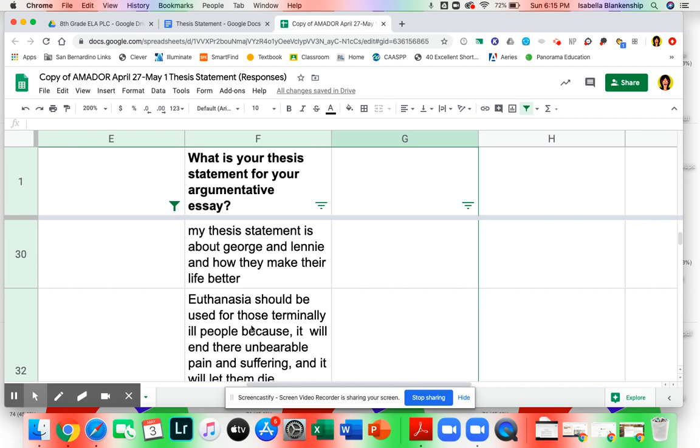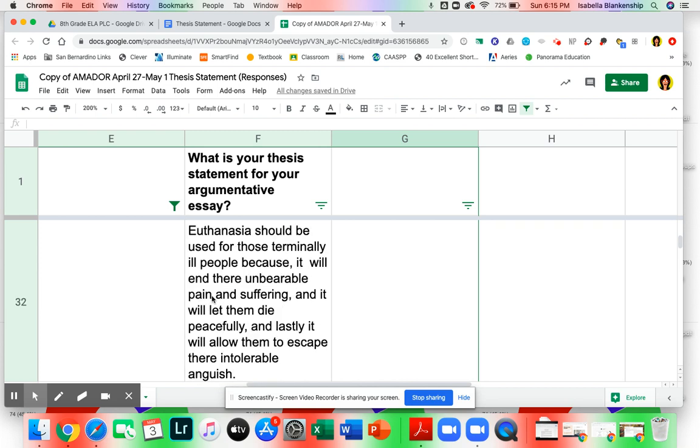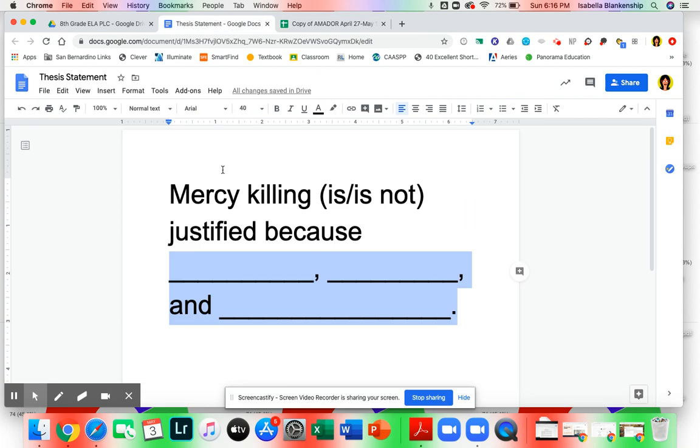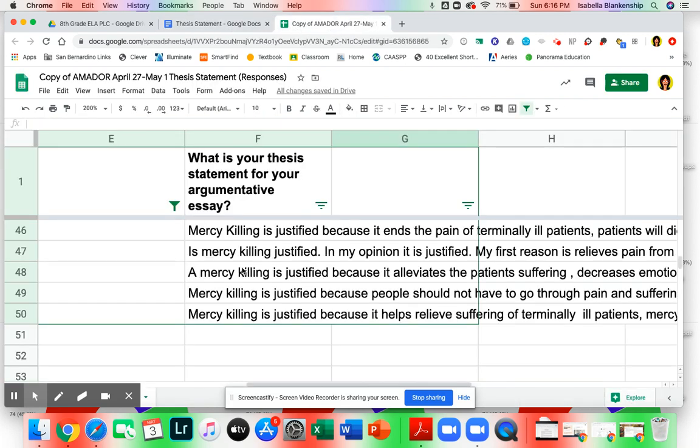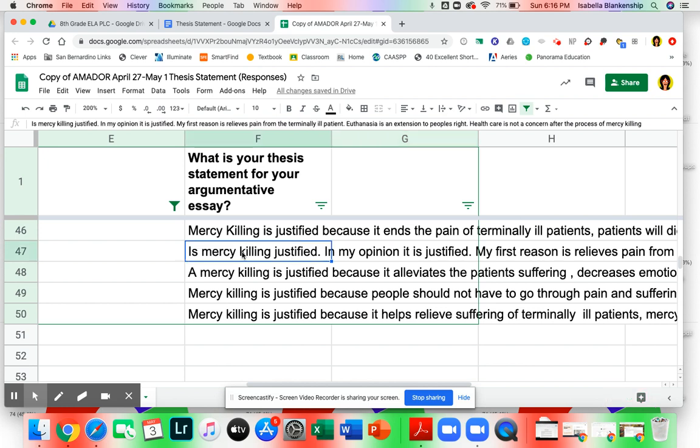Euthanasia should be used for those terminally ill people because it will end their unbearable pain and suffering. 1 reason, it will let them die peacefully. 2 reasons, and lastly, it will allow them to escape their intolerable anguish. I think those are great 3 reasons, but we need to create our claim specifically about mercy killing. So make sure that that is changed. All right?